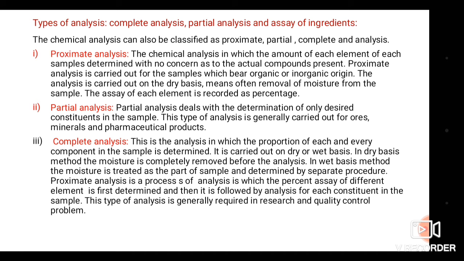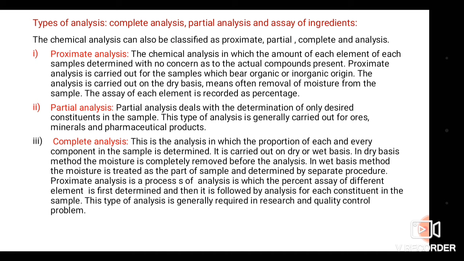So complete analysis is related to the analysis of all the constituents. All the constituents or components present in the sample are to be determined. It is carried out on both bases, the dry basis and the wet basis. In dry basis, before analysis the moisture is removed. In the wet basis, the moisture is treated as part of the sample and determined by a separate procedure.